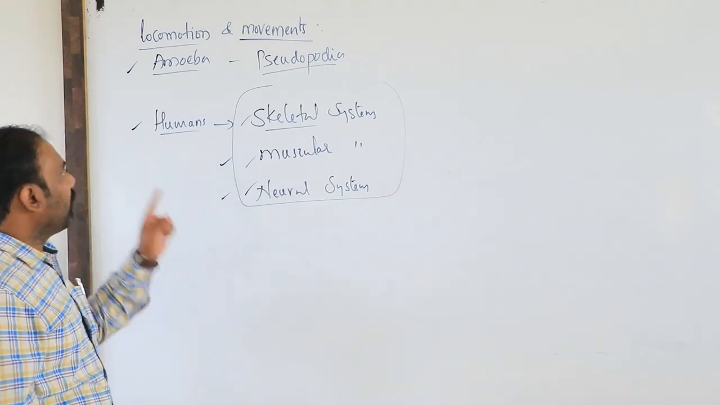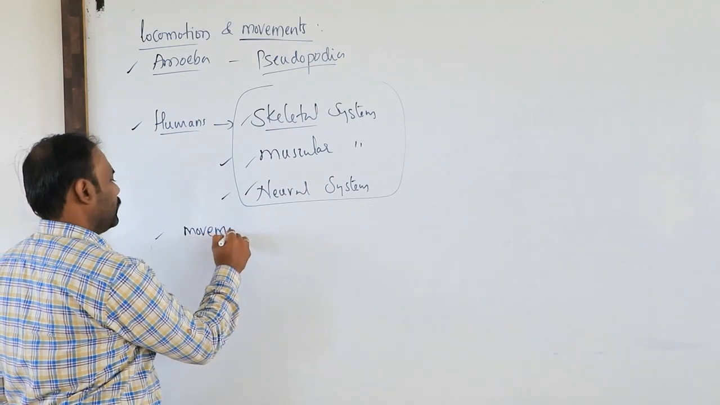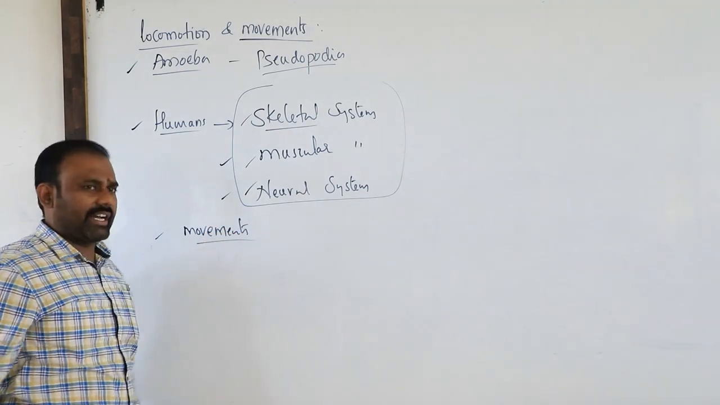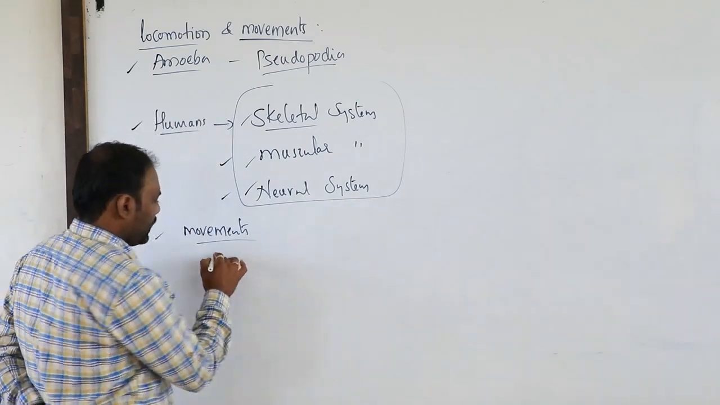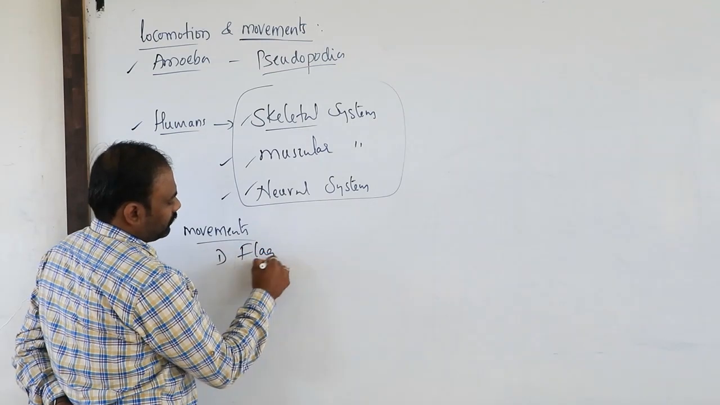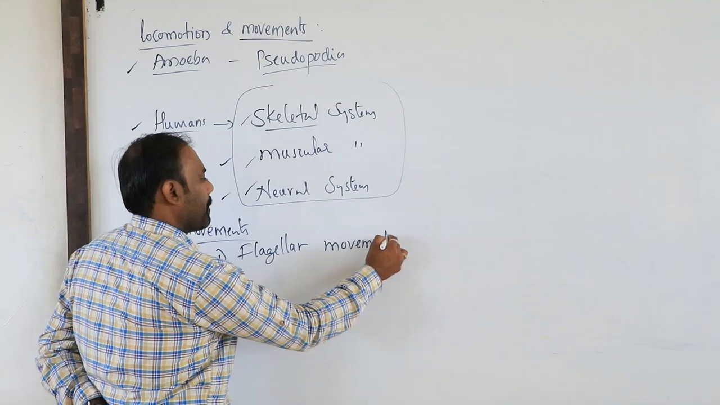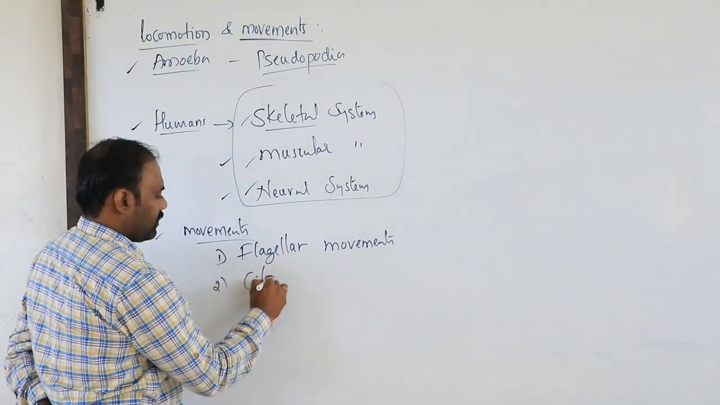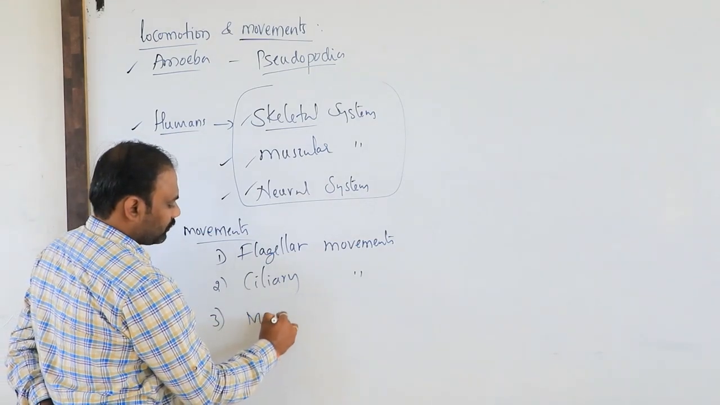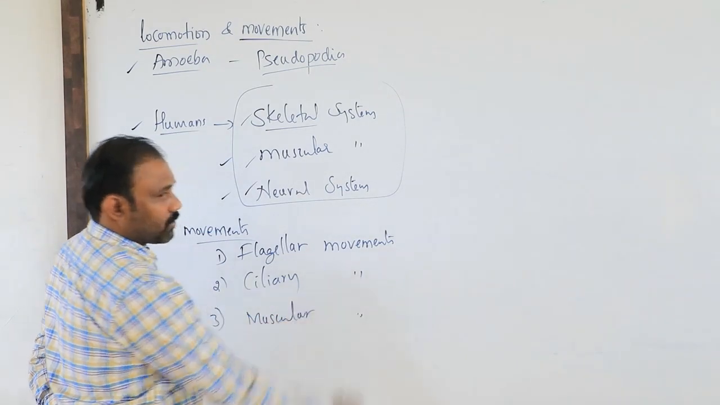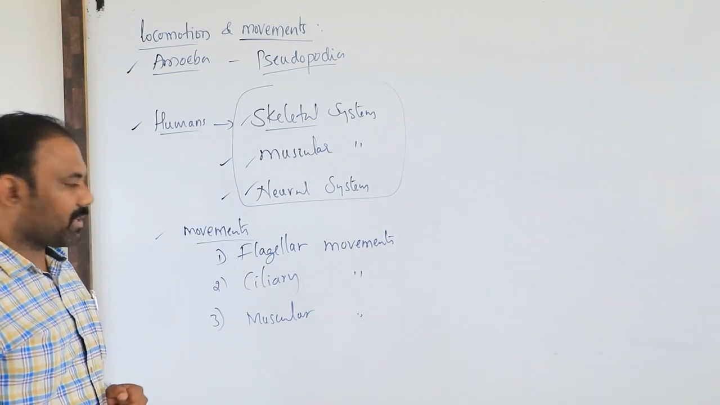Next, when we have movements, what kinds of movements are there? How many different types are there? The first one is flagellar movements, the second one is ciliary movements, and the third one is muscular movements.